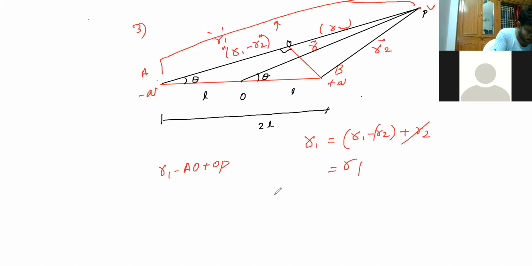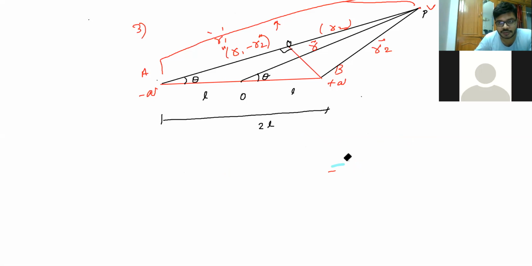Right, so can I continue? We'll continue from this. If you see the point here, the triangle OBP is like an equilateral triangle, correct? So OBP is like an equilateral triangle. Right? That means both the distances are the same.